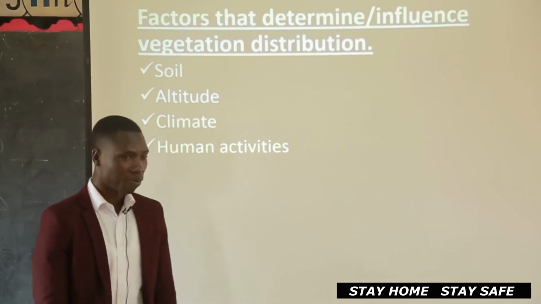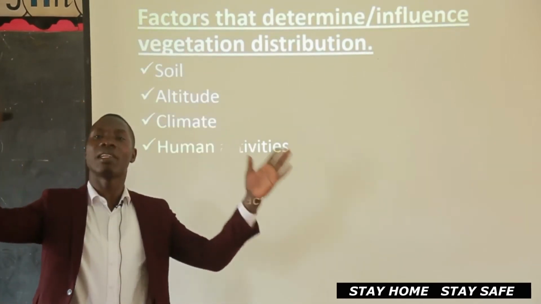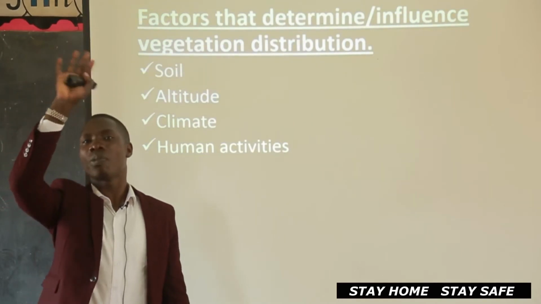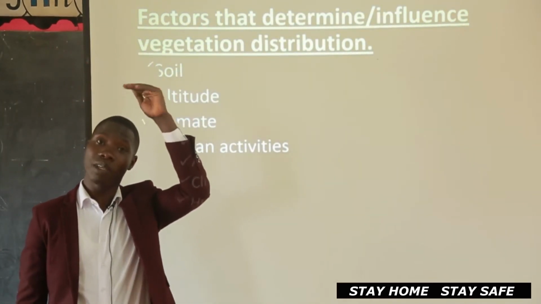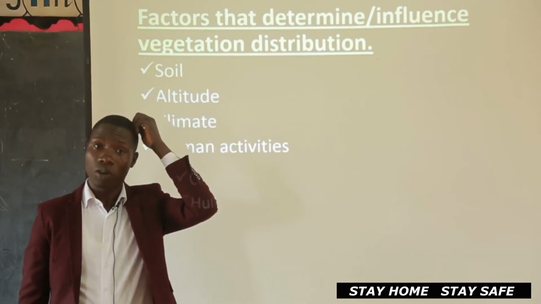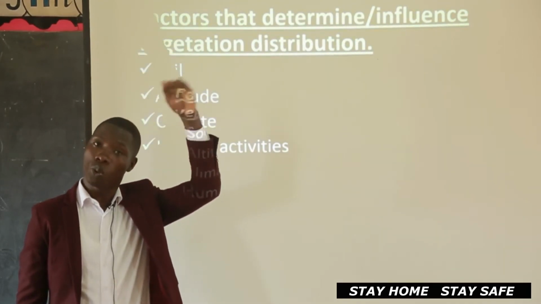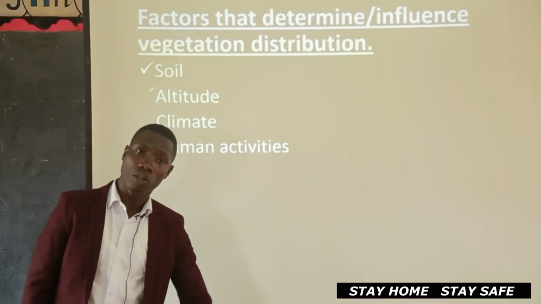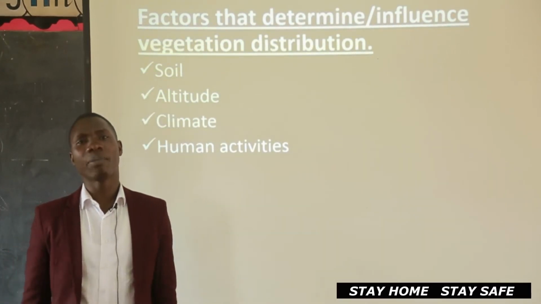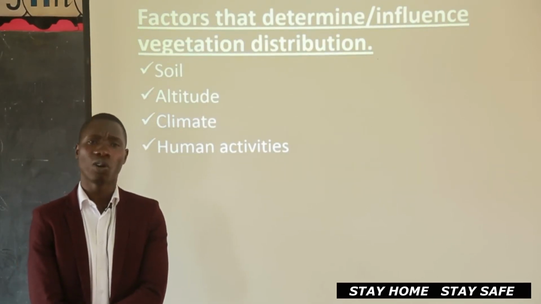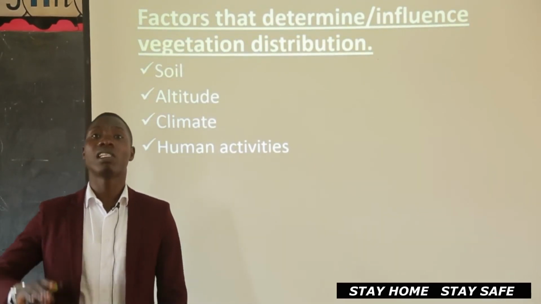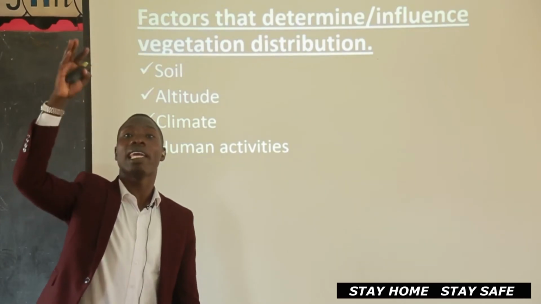For example, on very highland places like a mountain, on top there is no vegetation. Simply because the place up is too cool. Because when you go up, it becomes cool. When you are down, it is hot. That's why every time you go to our school library, you even say, this way is very cool, because it is a bit high, it is on a high altitude.